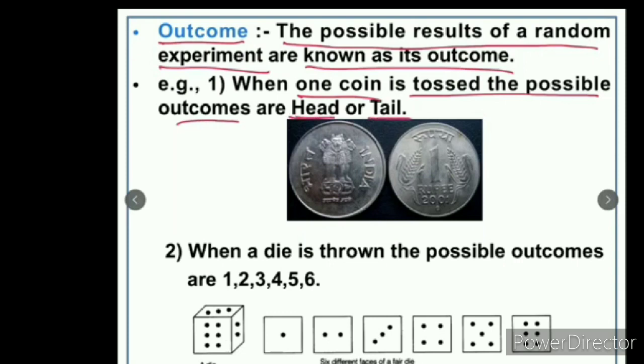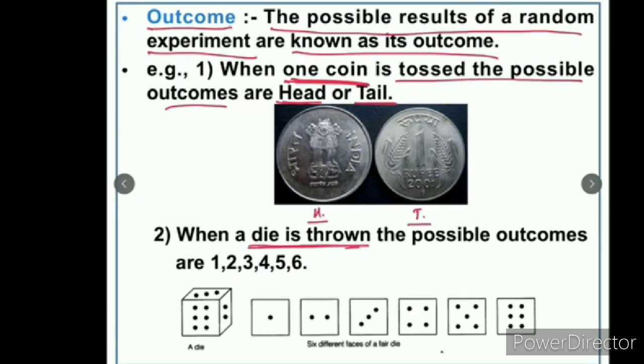That head or tail are the outcomes of this event. Second example, when a die is thrown, the possible outcomes are the numbers 1, 2, 3, 4, 5 or 6. How many numbers are there? 6 numbers. So, what are the outcomes? These numbers are all outcomes of this event.